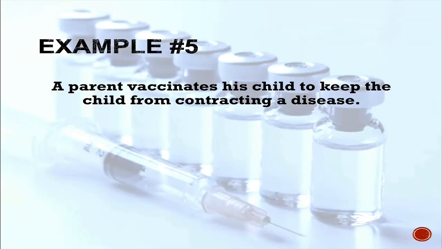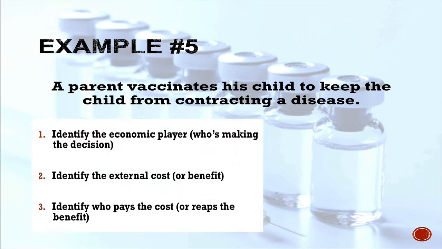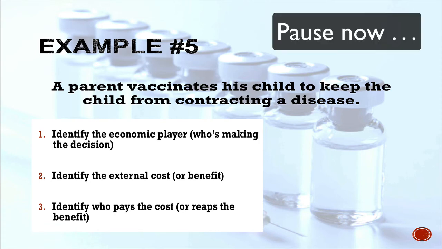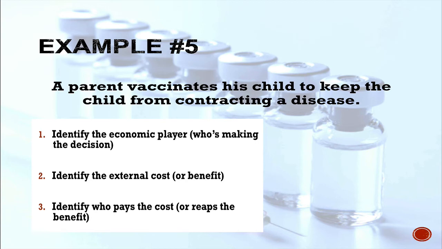Last example here, number 5, a parent vaccinates his child to keep the child from contracting a disease. So they go to the doctor, they get the measles, mumps, rubella shots, they get the chickenpox vaccine, they get whatever other vaccines are out there right now. How would this matter? Go ahead and stop the podcast and think about your answers. Let's go ahead and consider some answers here. Number 1, who is making the choice? Well, the parent of the child is choosing to take that kid into the doctor and say, yep, give him all the preventative shots you can give him.